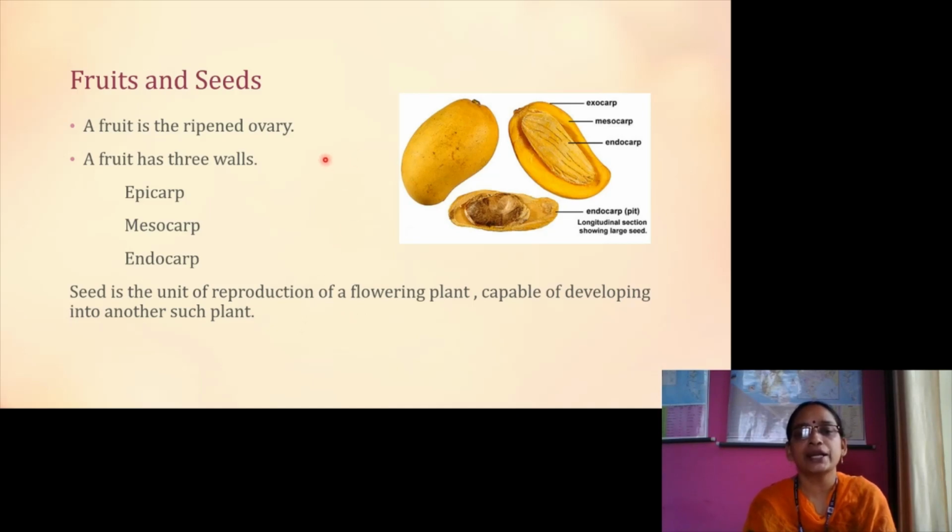A fruit is the ripened ovary. It has three layers. They are called epicarp or exocarp, mesocarp and endocarp. Inside it, what is present? Inside the endocarp, the seed is present, and the seed is the unit of reproduction of a flowering plant. It is capable of developing into another such plant.